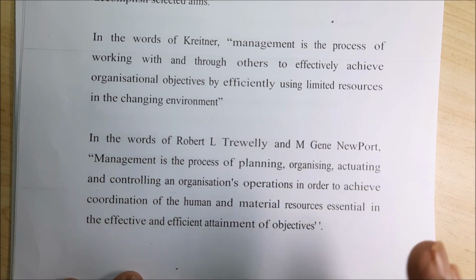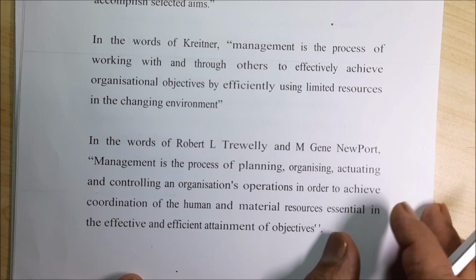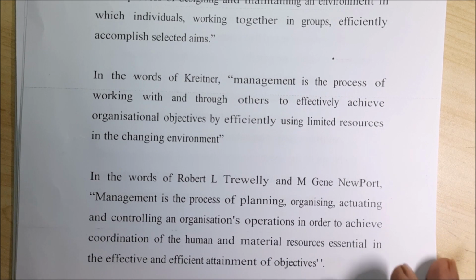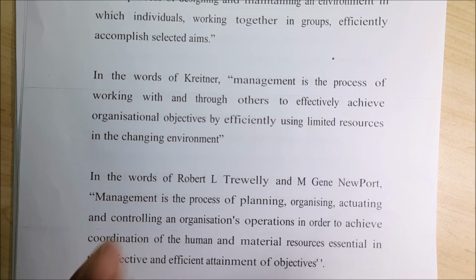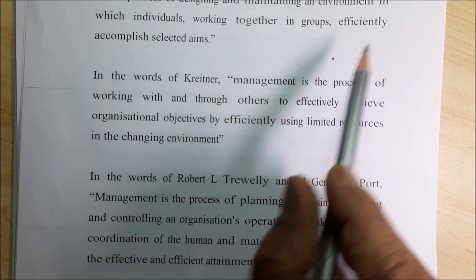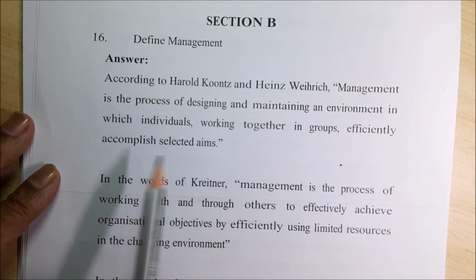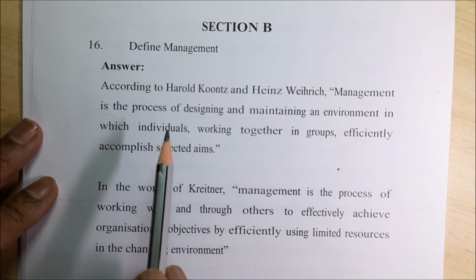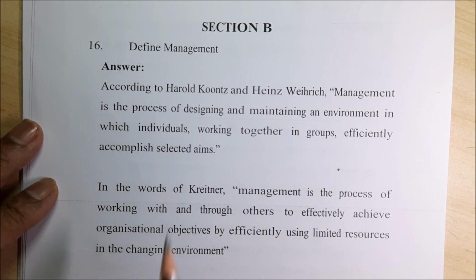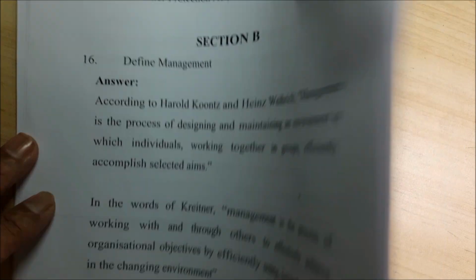I have given you several definitions. The ultimate aim is how we are going to do things. What is management? Getting things done by others is the general definition of management. But here, how we are going to do it efficiently and effectively, that management you can define in any one's way, that is the defined management.